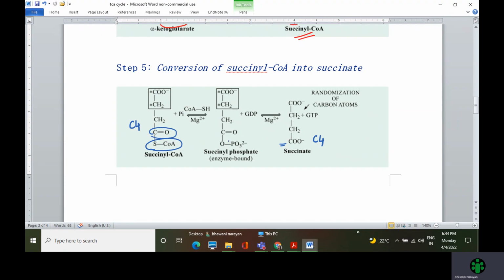Then a phosphate molecule adds on there, and in the presence of GDP, a magnesium molecule is also present there, and then this succinyl phosphate converts to succinate. Once this happens, a molecule of GDP is also converted to GTP. That's called substrate level phosphorylation, and there is some amount of energy released in this.